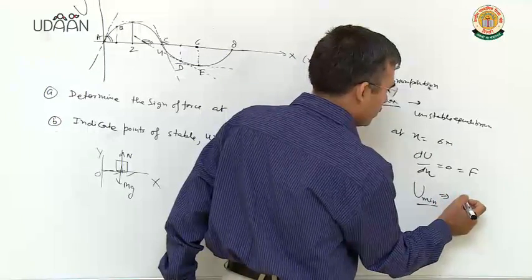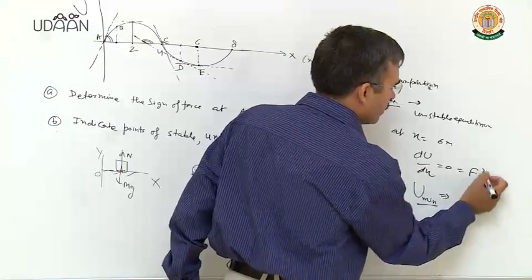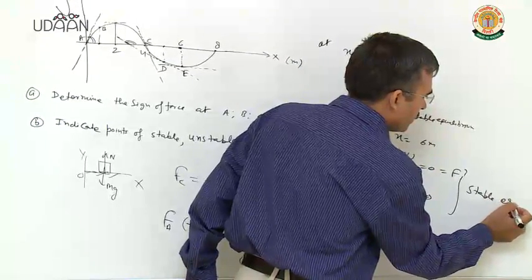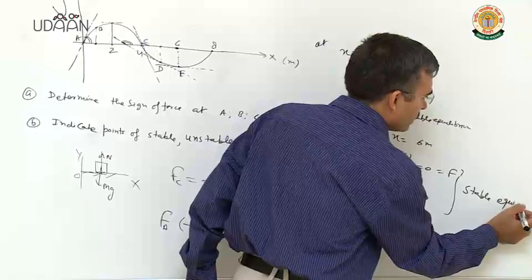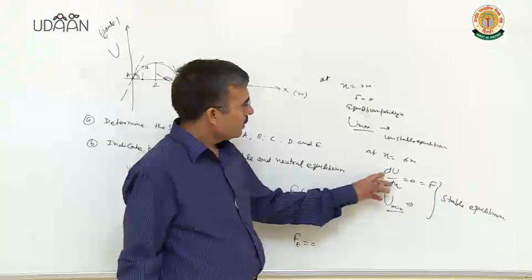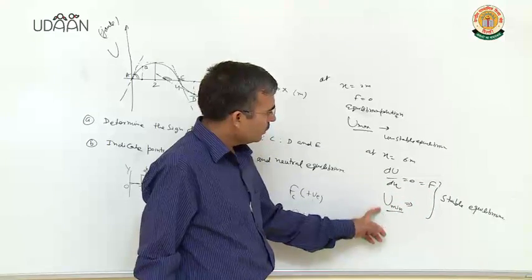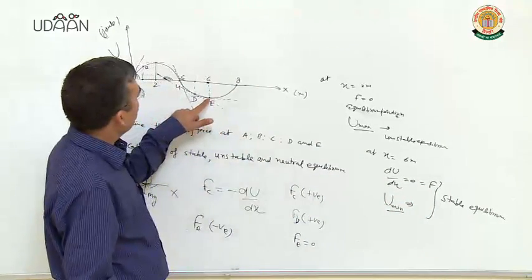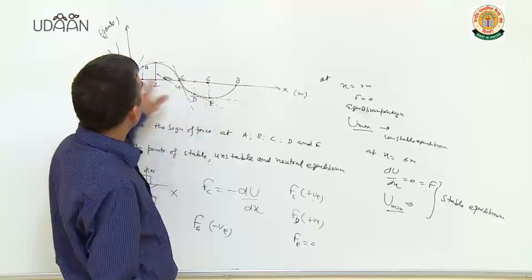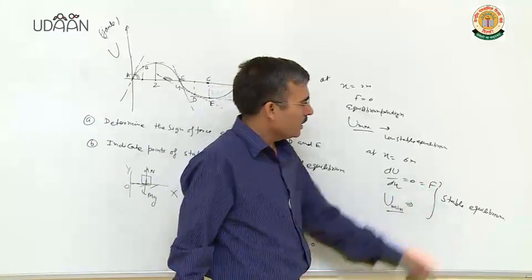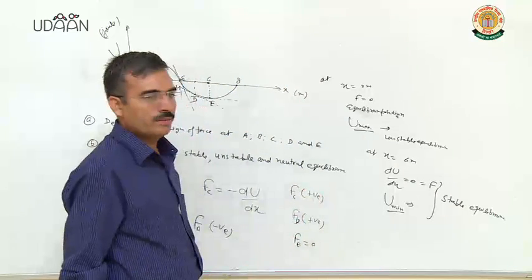It means stable equilibrium. Du over dx is 0, force is 0, U is minimum clearly at point E at 6 meter. So it is a stable equilibrium position.